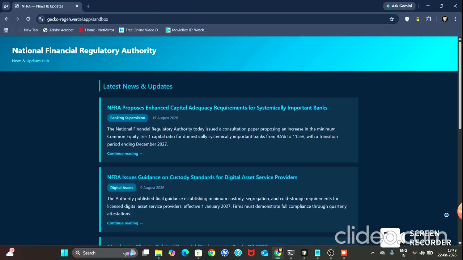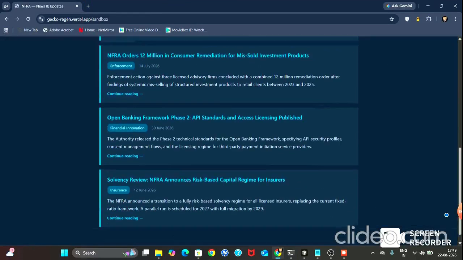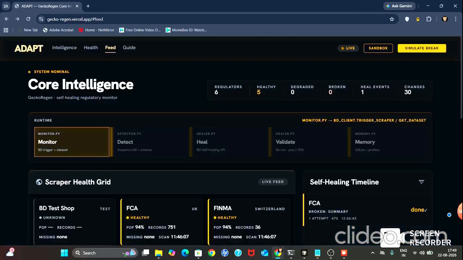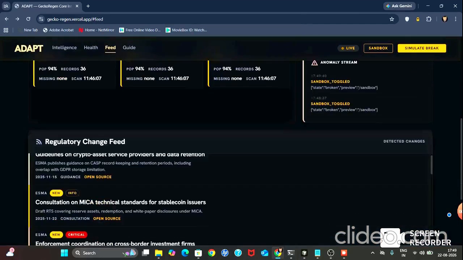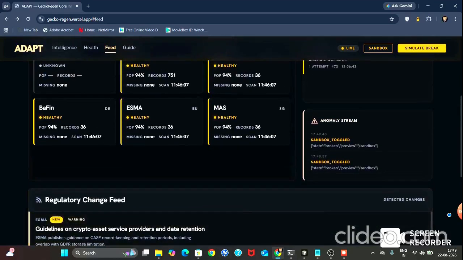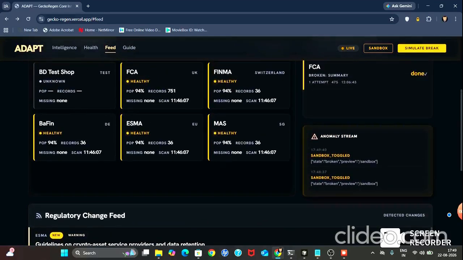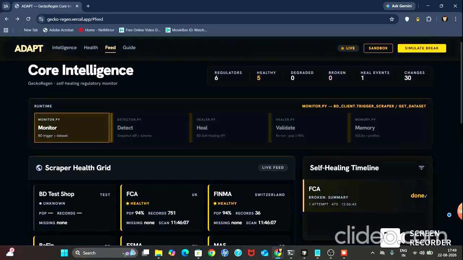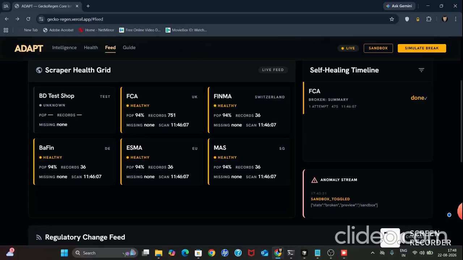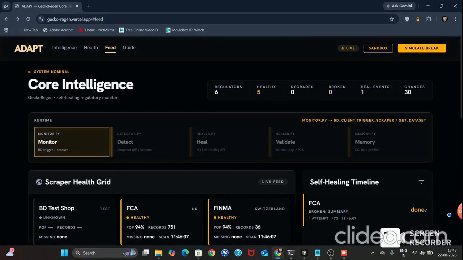This is not a static dashboard itself. These stages correspond to the actual Python execution part. Here there are five files: server.py, monitor.py, bdclient.py, detector.py, and healer.py, and all these Python files will start executing, and then the validation occurs and the memory is saved. This is not just dashboard data. FCA currently has 751 records collected through Bright Data Scraper Studio.